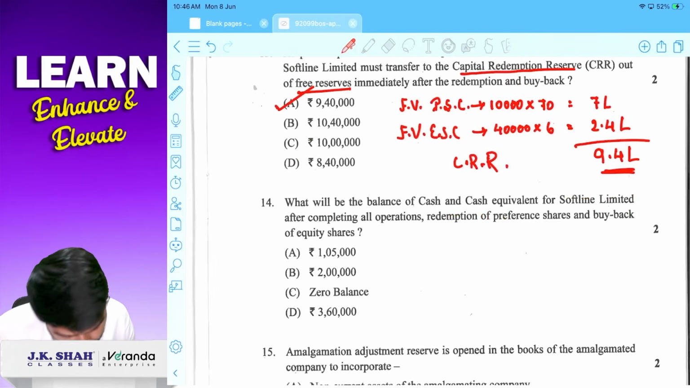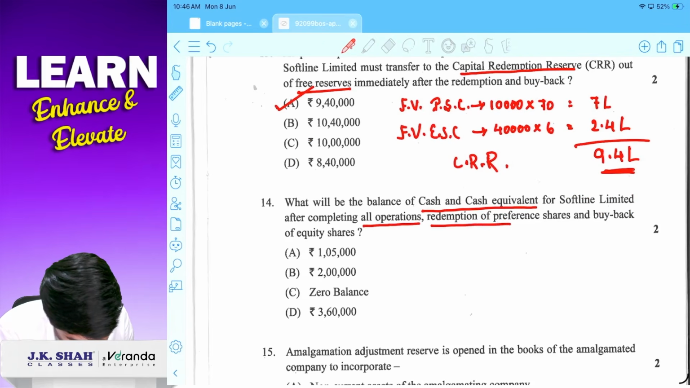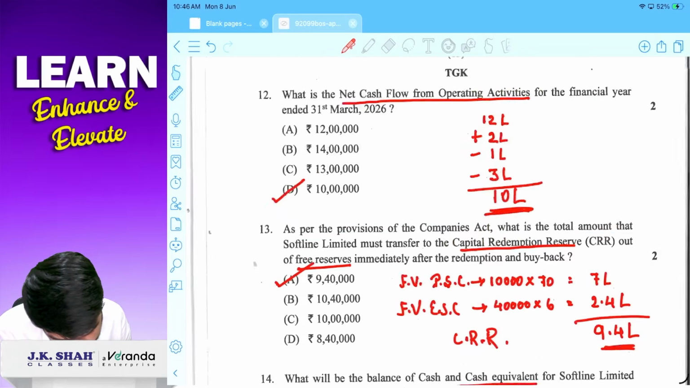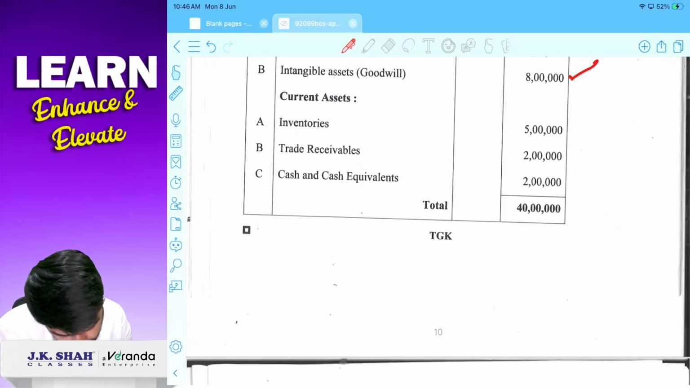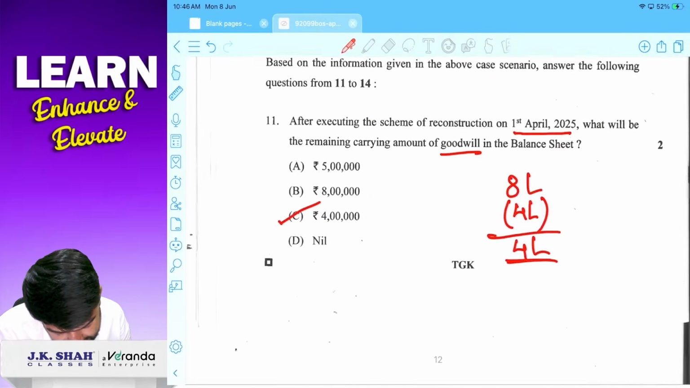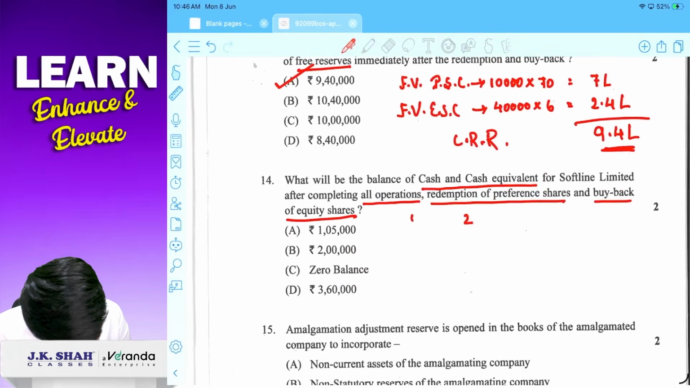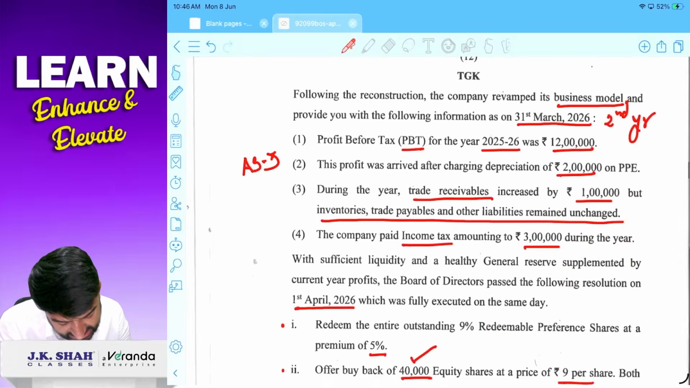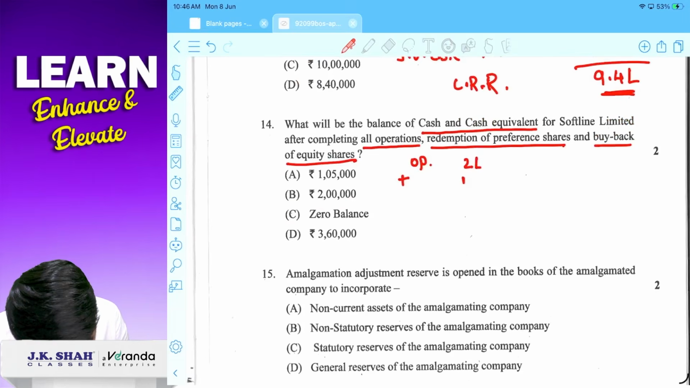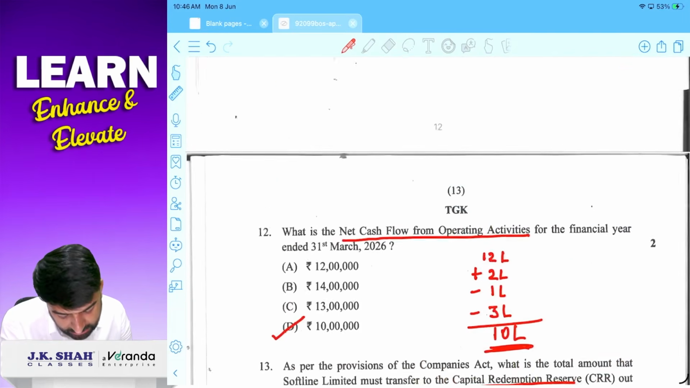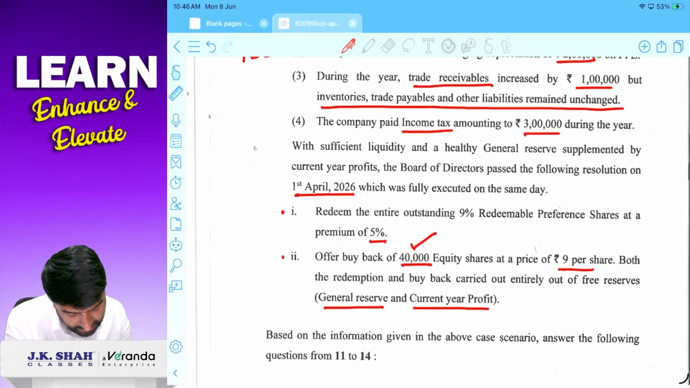Next, what would be the balance in cash and cash equivalent for Softline Limited after completing all operations, redemption of preference share, buyback of equity share? Okay, check how much cash there was. 2 lakhs. The opening balance of last year was given as 2 lakhs. Then cash from operations, how much cash came from doing business in the whole year? So 10 lakh of cash came from business. And redemption and buyback were done, so cash went out. Correct? How much redemption?